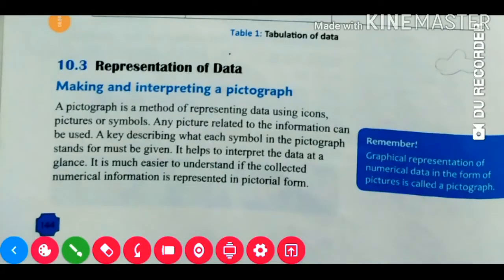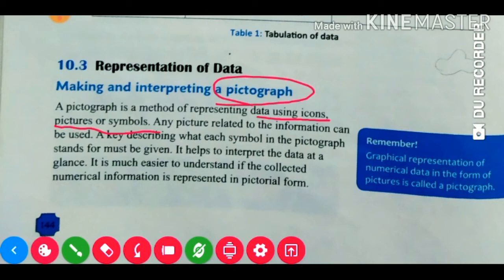Representation of data: making and interpreting a pictograph. First of all, let us see the rules of the pictograph. A pictograph is a method of representing data using icons. What are we using? Icons, pictures or symbols. Any picture related to the information can be used. Whatever is given in the question, we take an icon, picture or symbol accordingly. For example, if the given information is about weather, we take a weather-related icon.